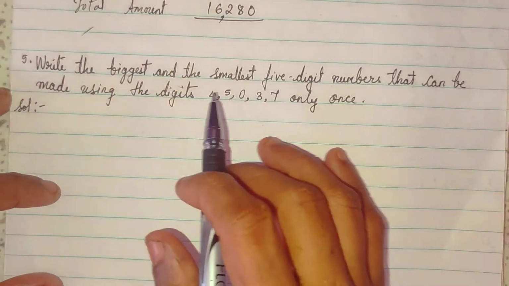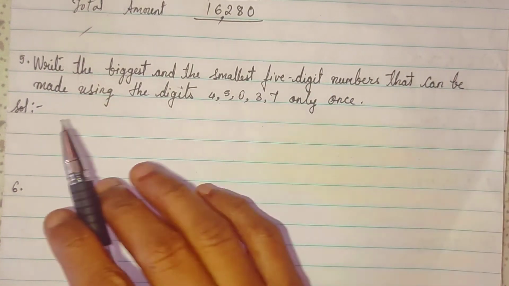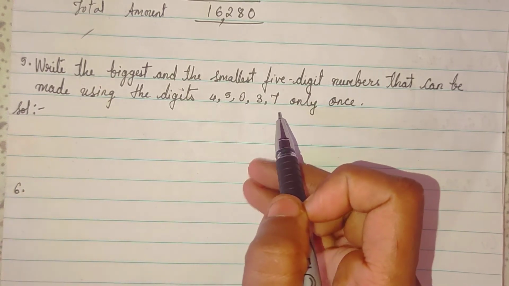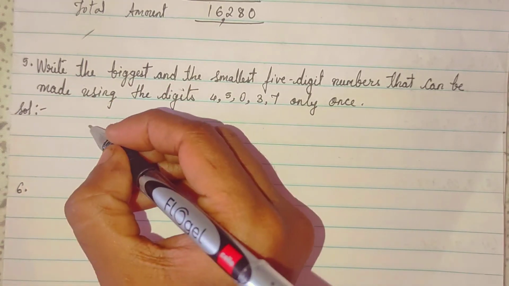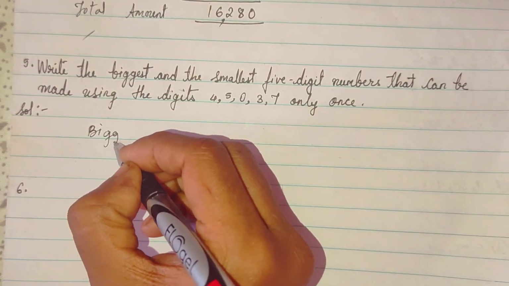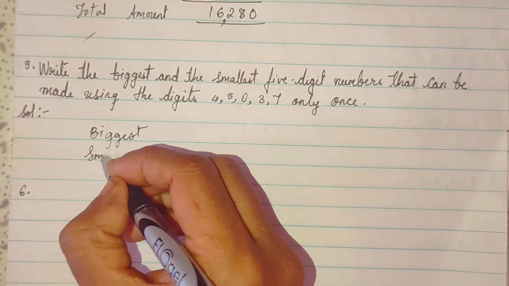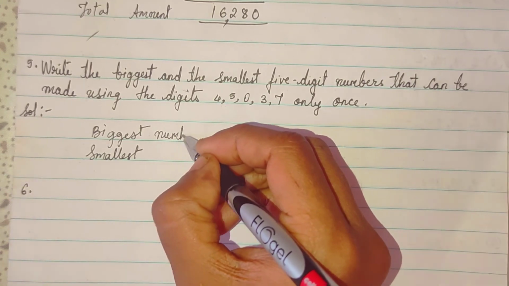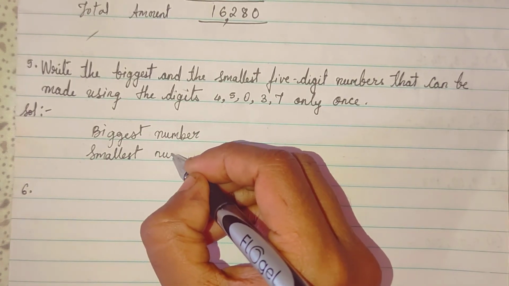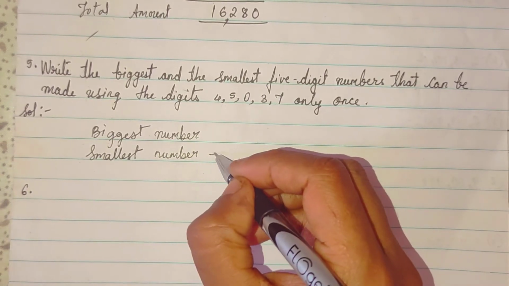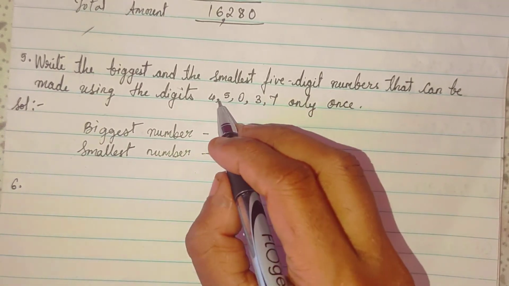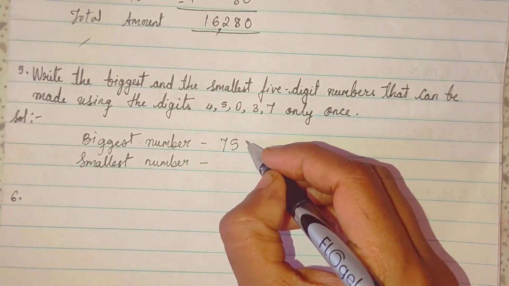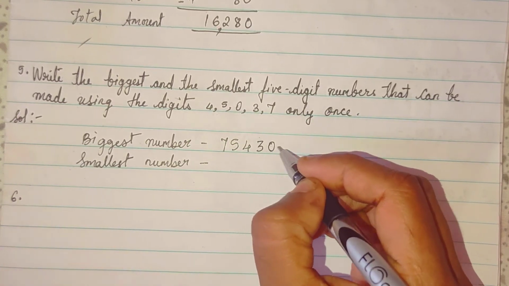Write the biggest and the smallest 5-digit number that can be made. Use the digit 45037 only once. Now see, we have to make the biggest and smallest number. So see, here the biggest is the 7 and then 5, then 4, then 3 and then 0. So it is